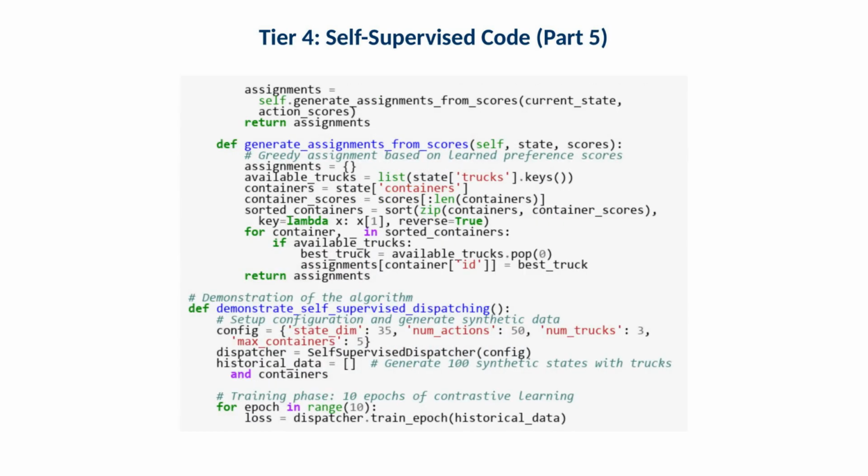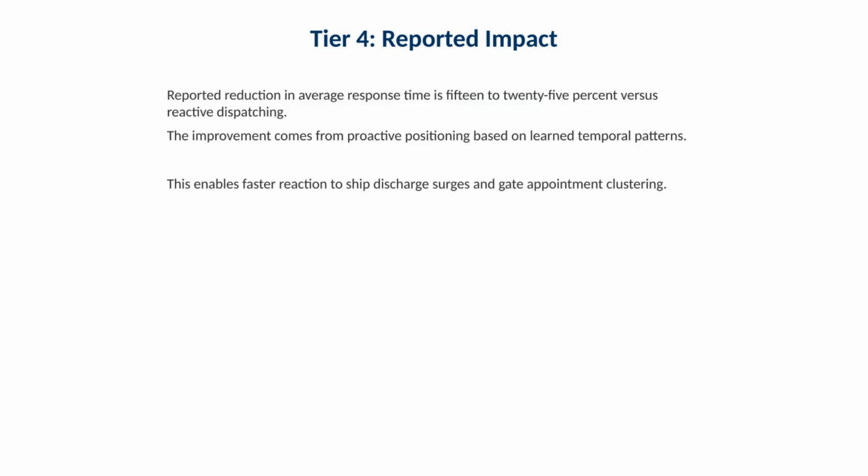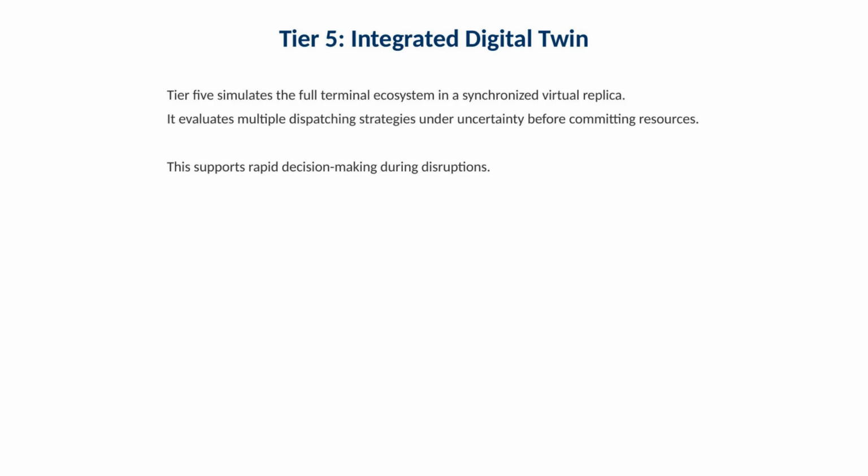This segment continues the implementation. Operationally, pay attention to how the model is evaluated. Even without labels, you can measure downstream performance in response time and throughput. This segment completes the self-supervised code sequence. Operationally, the goal is a representation that improves proactive truck positioning decisions. The reported reduction in average response time is 15 to 25% versus reactive dispatching. The improvement comes from proactive positioning based on learned temporal patterns, enabling faster reaction to ship discharge surges and gate appointment clustering.